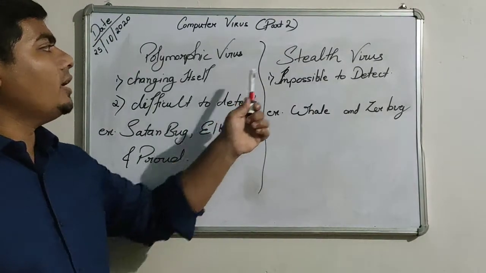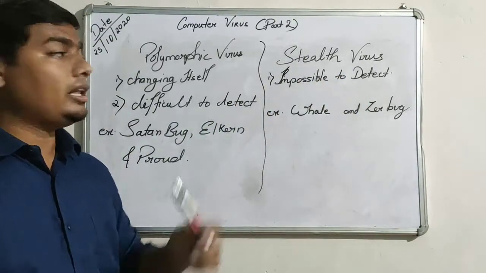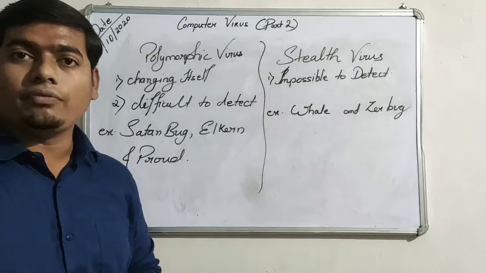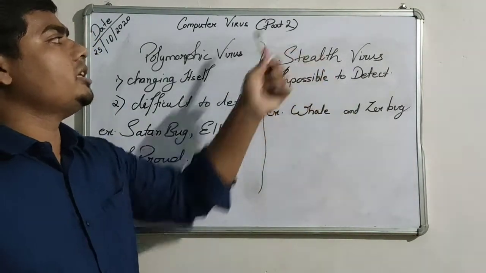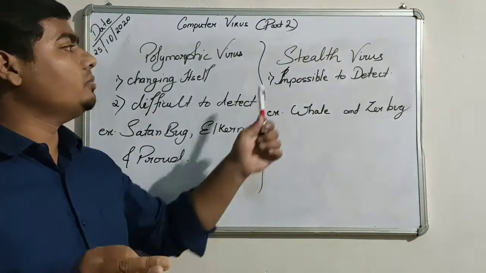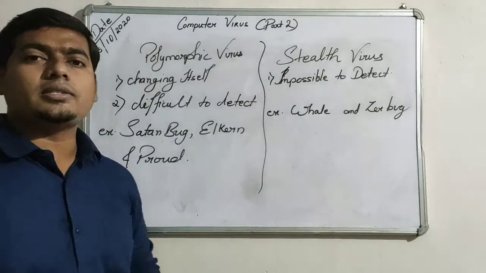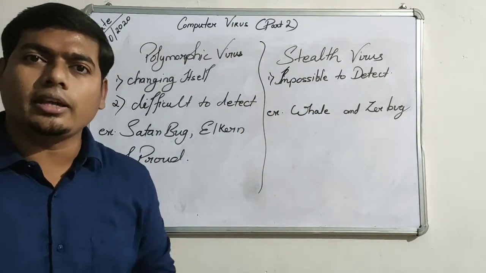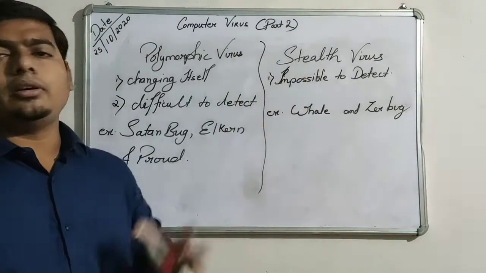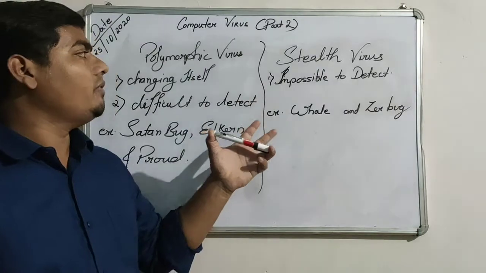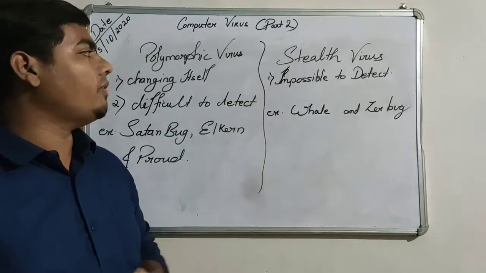After that we have the stealth virus, the last virus in the categories of virus types. As the name indicates, stealth means impossible to detect. This virus is a silent killer type. It is very hard to detect. Antivirus finds it very difficult to detect a stealth virus.